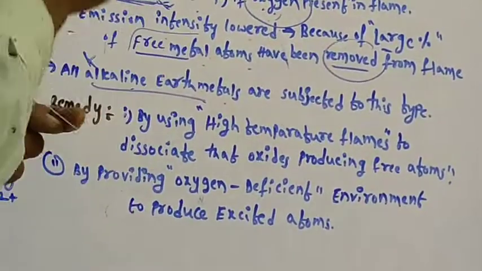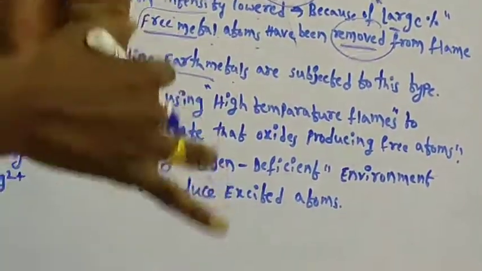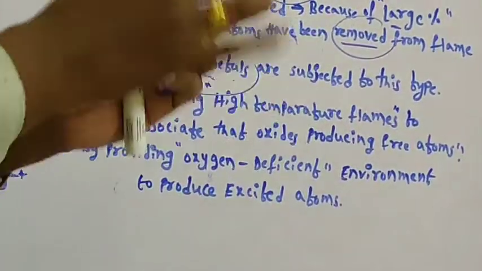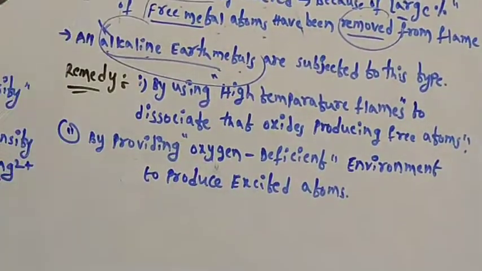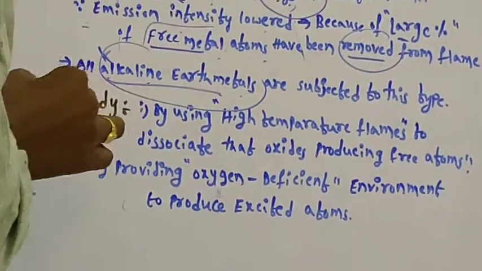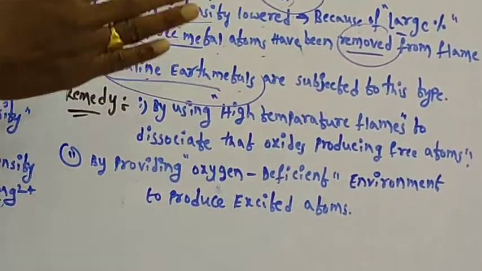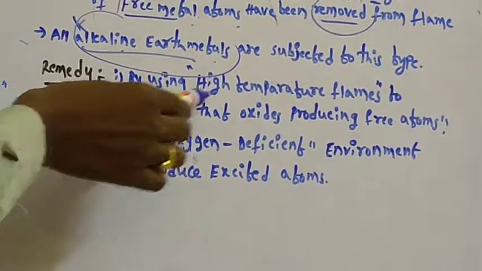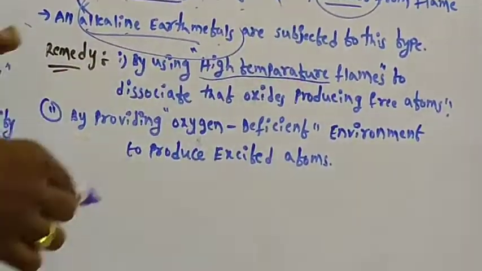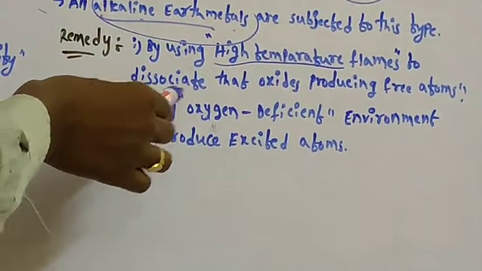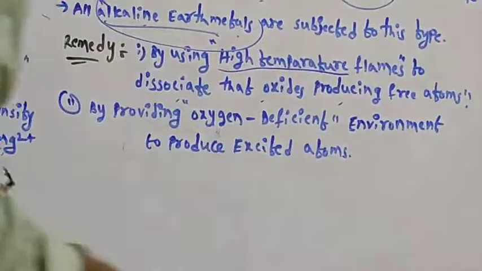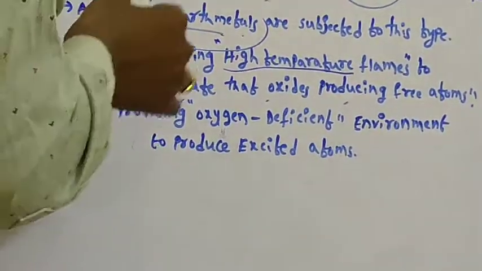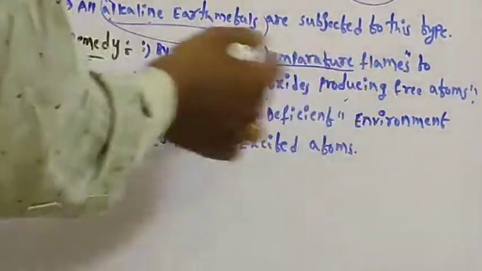Remember, flame photometry is mainly useful for the analysis of alkaline earth metals. Keep that in mind. What is the remedy for oxide formation interference? We can prevent it by using a high temperature flame, to dissociate the oxides and produce free atoms.